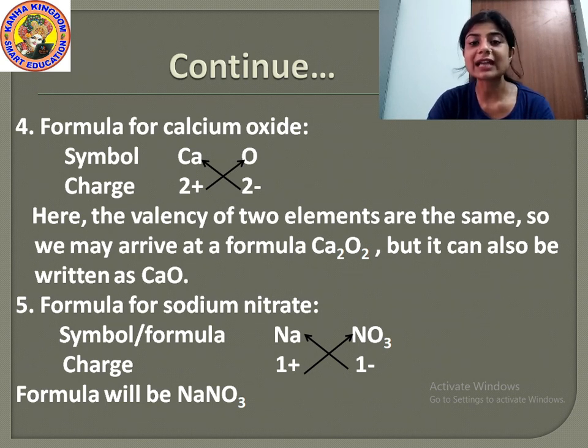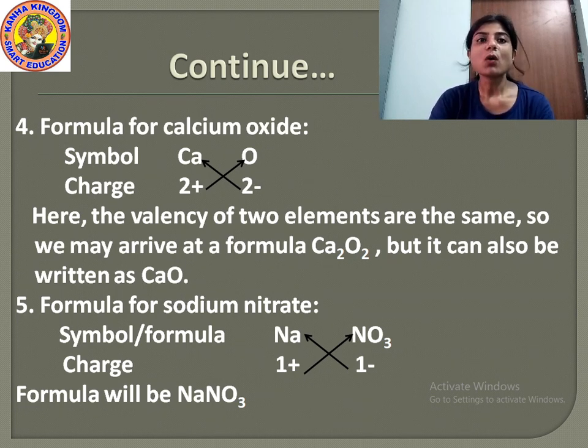But we will not write that, since their valency is the same, so we will not write the same number. Instead we will write only CaO. This is the formula of calcium oxide, CaO.